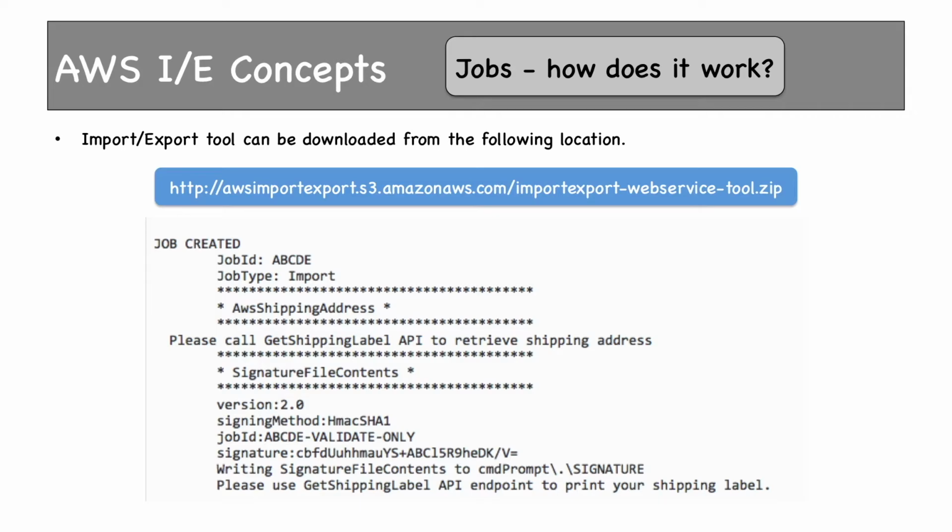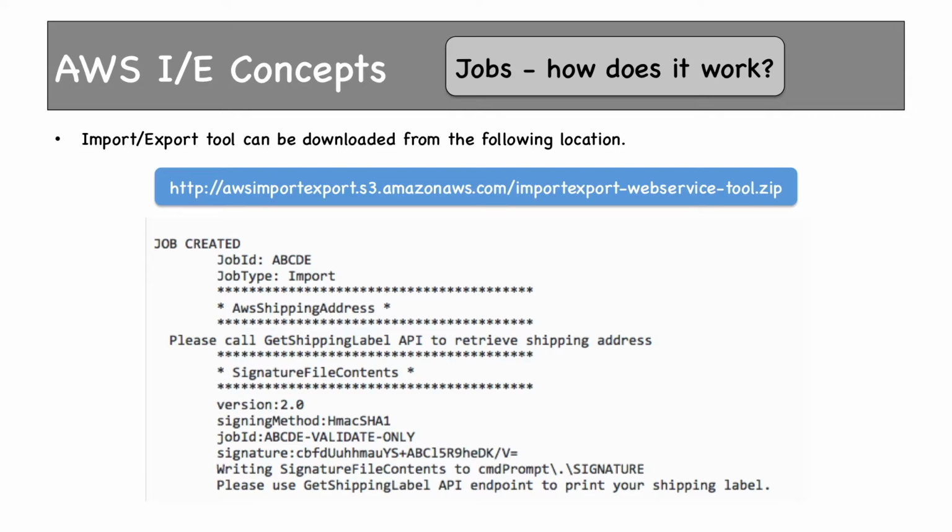So you get something called job ID, then job type. So this is an import job type. That means we are sending a device and will import data from that device to S3 or EBS. We have something called export also, wherein we can export data from S3 or EBS, extract it to a device, and get that device in our corporate data centers.